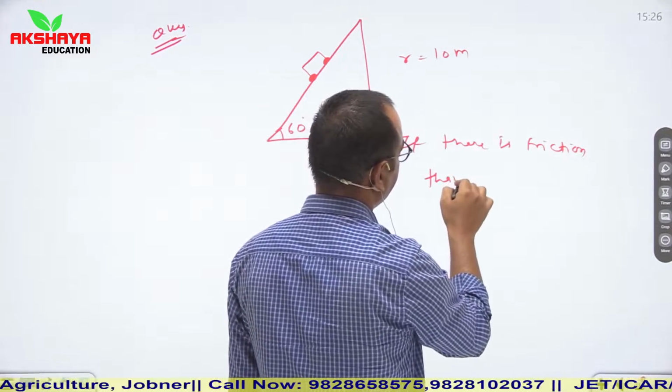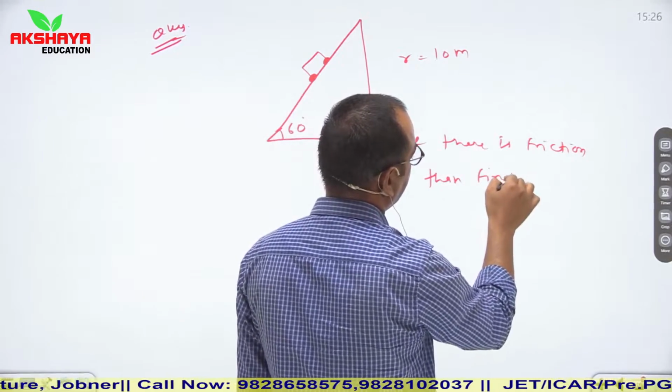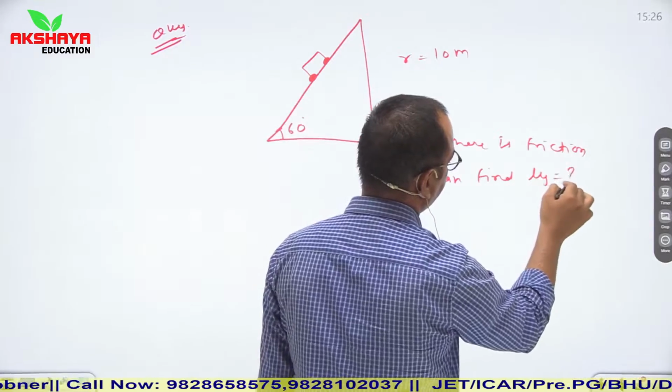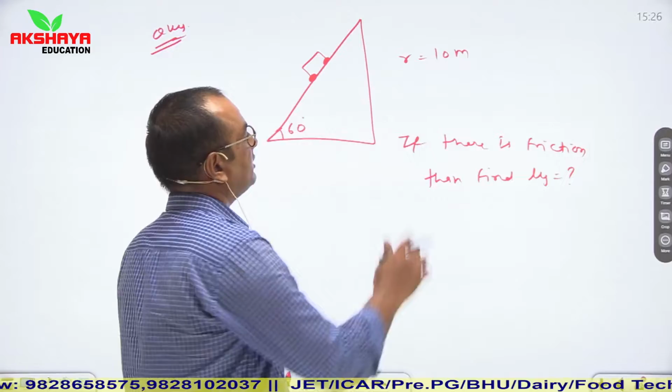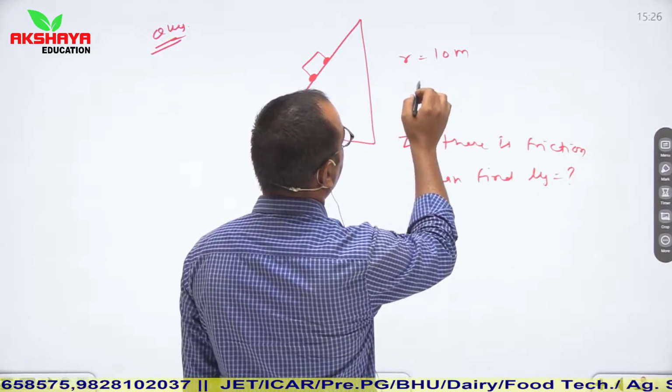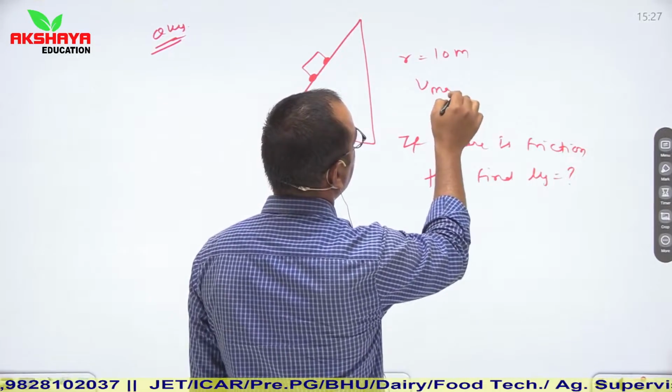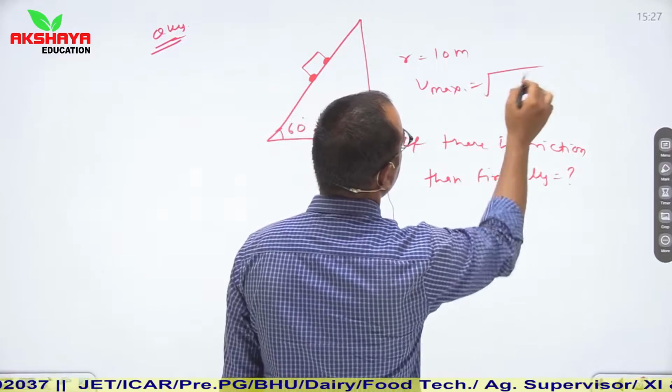then find value of mu s. So see, first of all, we will use relation V maximum is equal to root of R G tan theta.